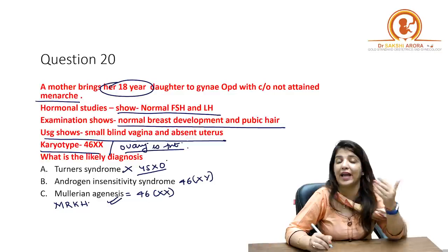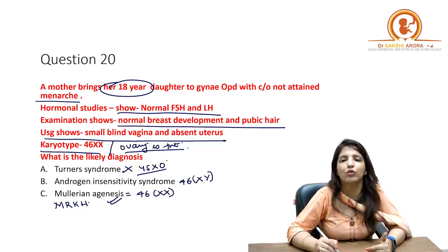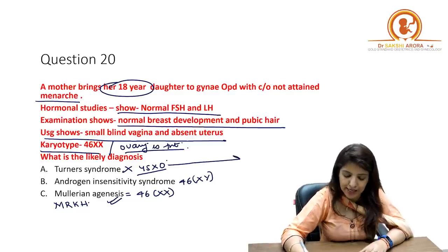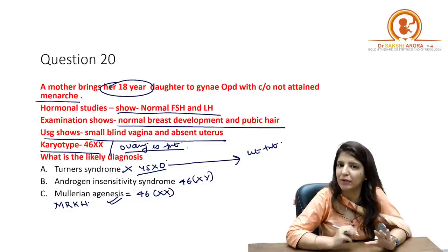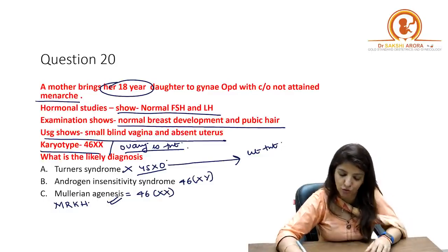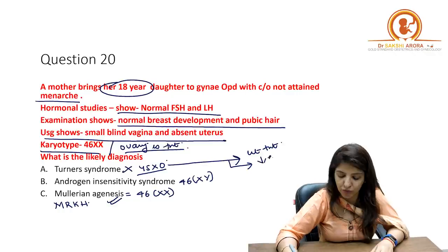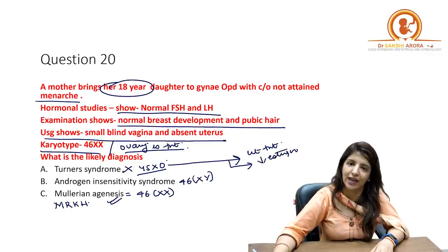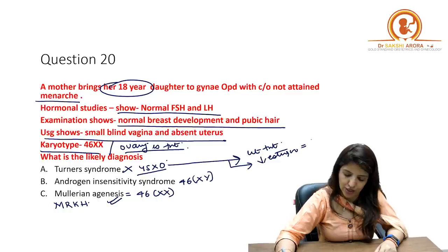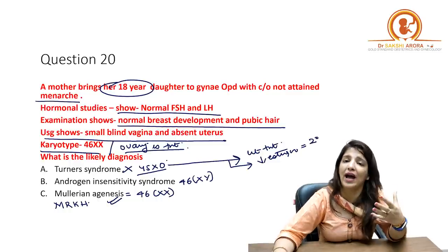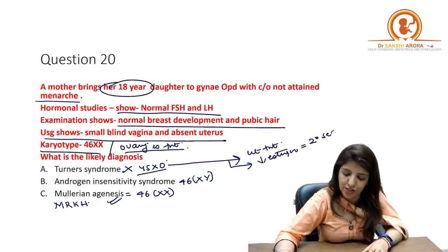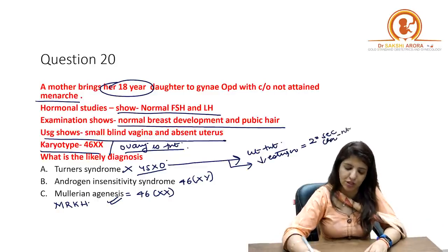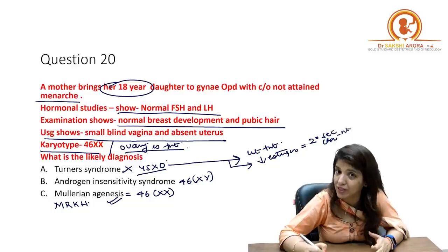Suppose the karyotype was not given, still I could make a diagnosis. Why? Because in Turner's syndrome, uterus is present. Over here, the question is saying uterus is absent. That is why it cannot be a case of Turner syndrome, number 1. Number 2, in case of Turner syndrome, the levels of estrogen are less, because the gonads, that is the ovaries, are not functioning properly. They are streak gonads. So secondary sexual characteristics should be absent, whereas the question was saying normal breast development.